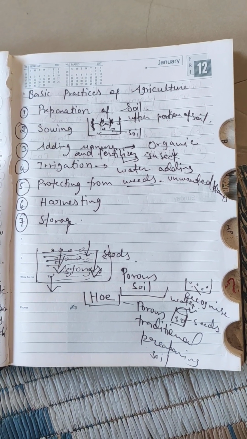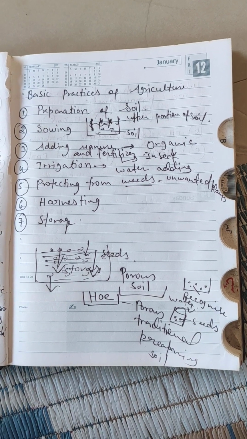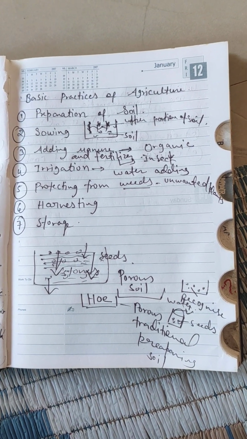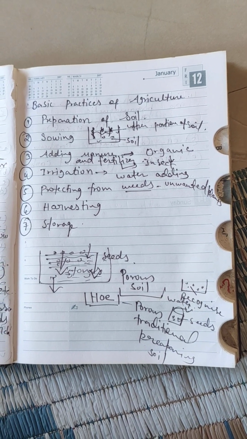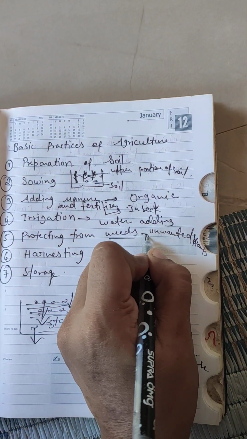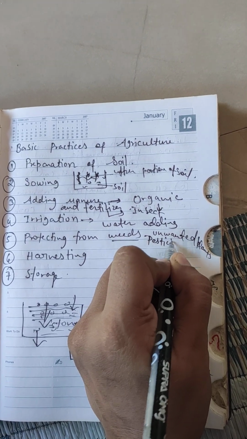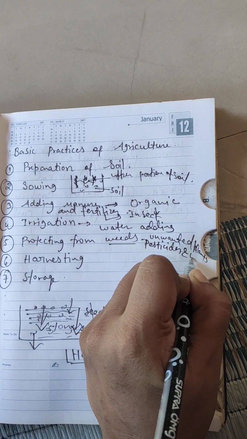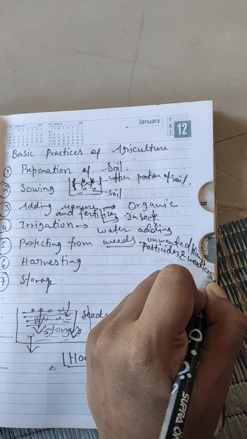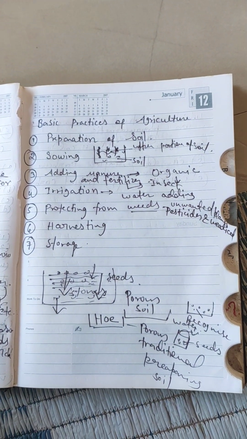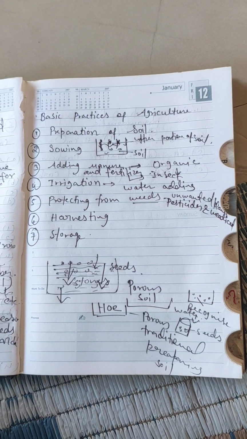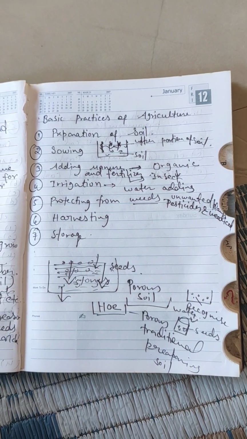So they need to be thrown out for the growth of our plants. We use pesticides and weedicides for the growth of our plants and soil.